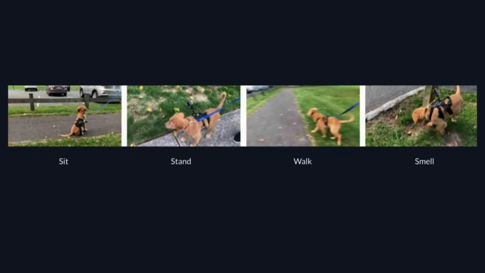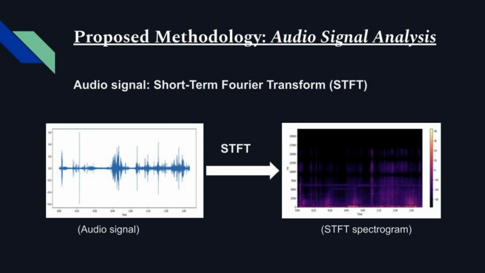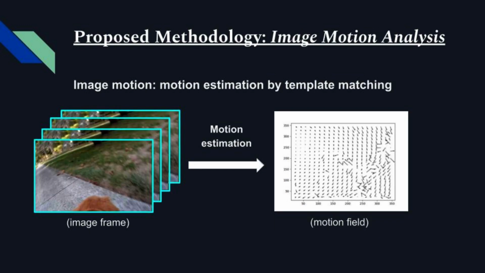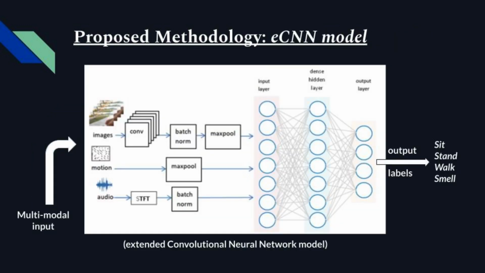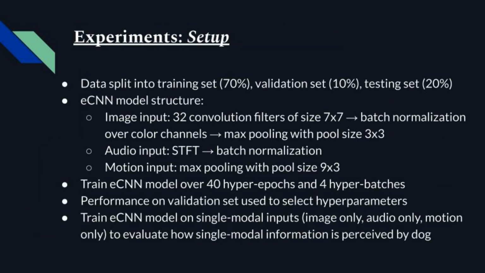After collecting video and audio recordings of her, I separated the videos into image frames and audio signals, which were aligned by time. The images were annotated with one of the 4 dog actions: sit, stand, walk, or smell. STFT was applied to the audio signals, producing a spectrogram, and motion fields, or motion information, was extracted from the image frames via template matching. The image frames, audio STFTs, and motion information were concatenated and fed into an extended convolutional neural network, or ECNN. In our experiments, the data was split into a training set, validation set, and testing set, with 70%, 10%, and 20% of the data in each respectively.